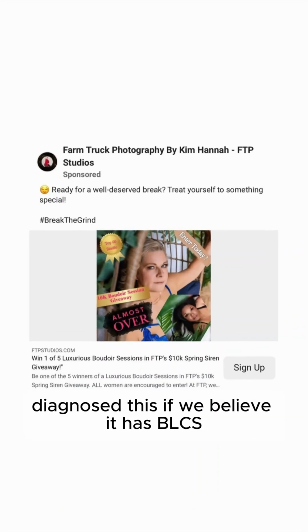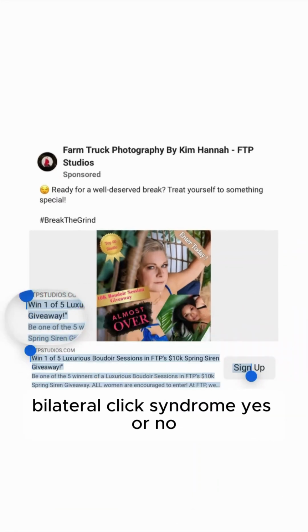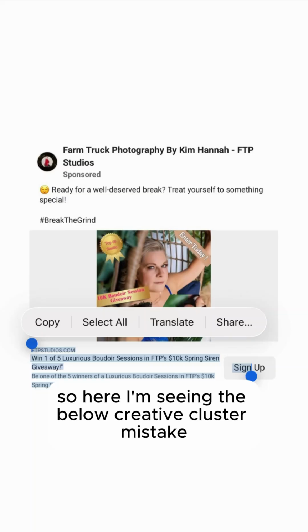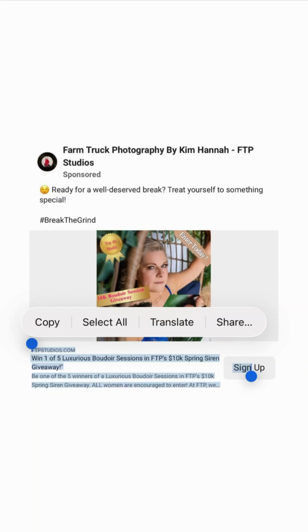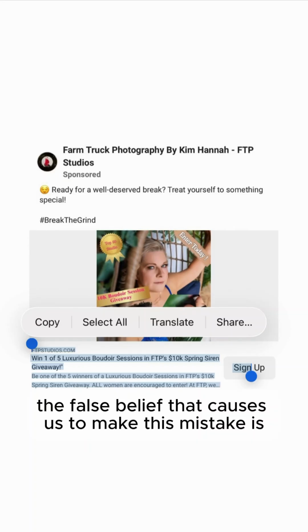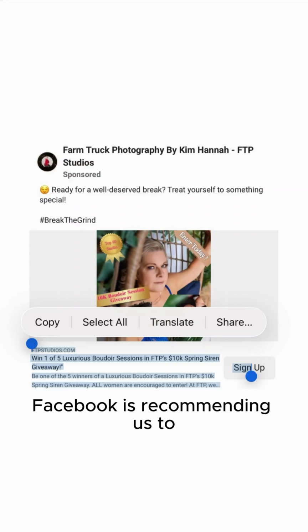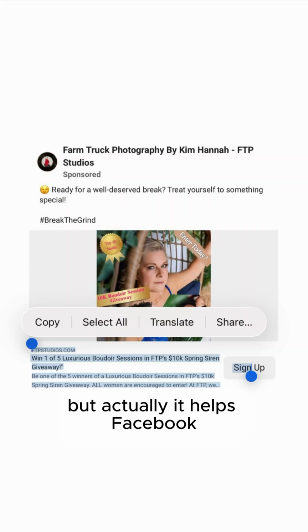So we're going to diagnose this. Do we believe it has BLCS, Boudoir low click syndrome, yes or no? All right, so let's see what we got here. So here I'm seeing the below creative cluster mistake. The false belief that caused us to make this mistake is that we're following what Facebook is recommending us to fill out when we create our ad. And we believe it helps us, but actually it helps Facebook.